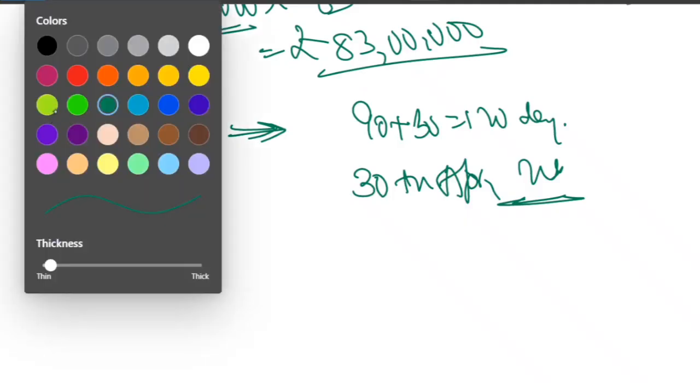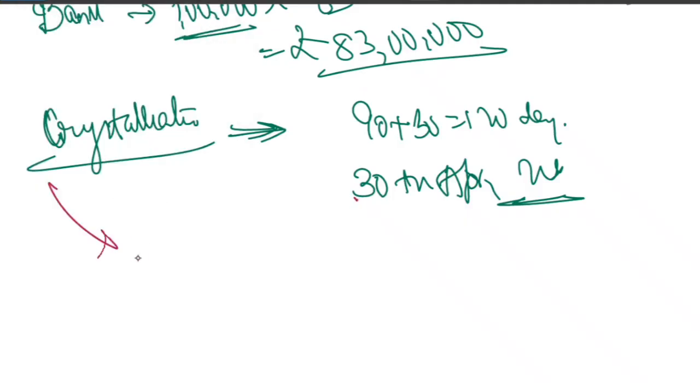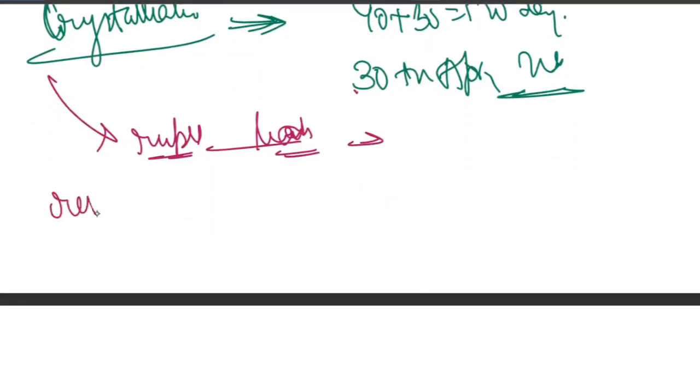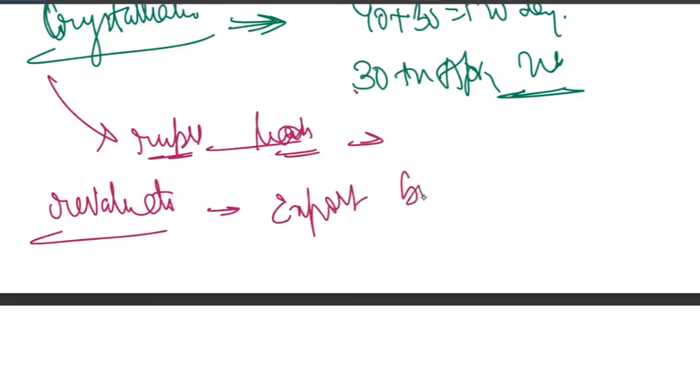That means this export bill is now your rupee liability. That's called crystallization. It is converted from foreign currency exchange, that is what is happening, right? Rupee liability, not a forex asset. So the bank revalues. Basically, revaluation happens at the time of crystallization. The bank revalues the export bill at that particular day's rate.